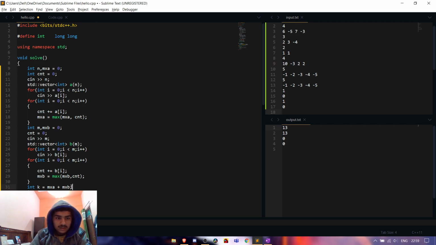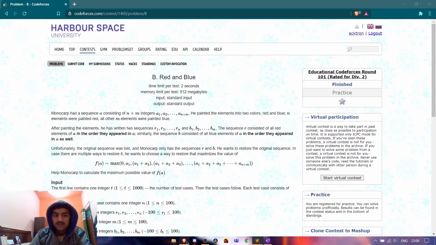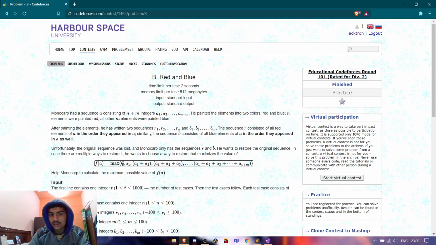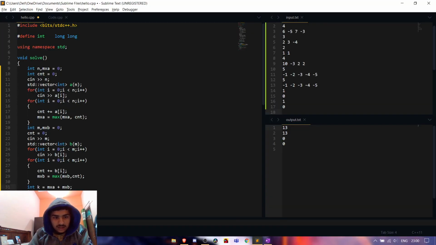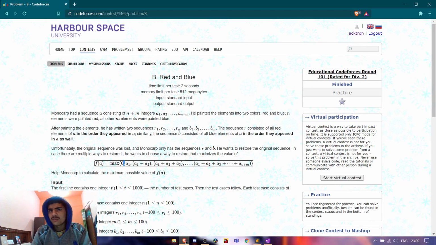Then we take the maximum if there is any minus. Suppose the maximum prefix sums of these both are negative, we need to take the maximum with 0, since we cannot take a negative number as our answer. So we take the maximum of 0 and the prefix sum that we have calculated, and print the answer at the last. I think this was an easy problem.